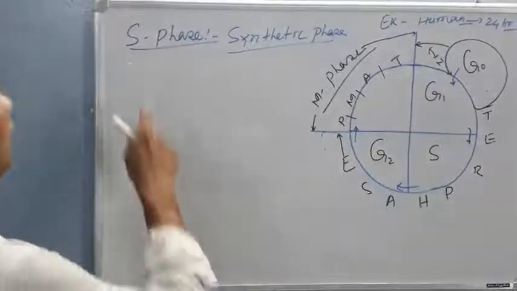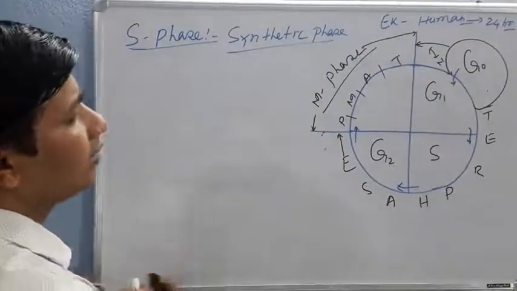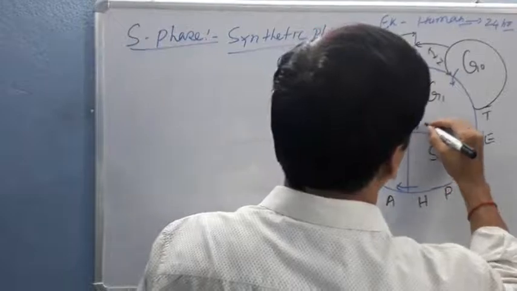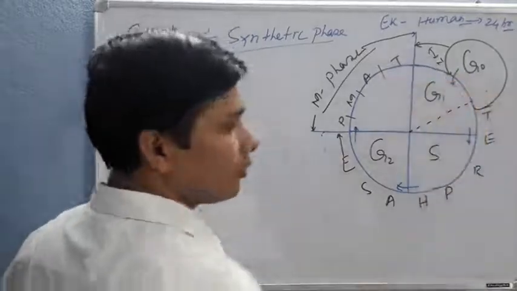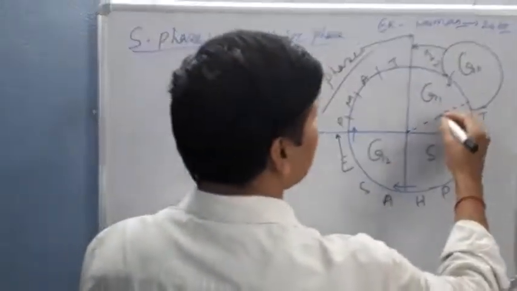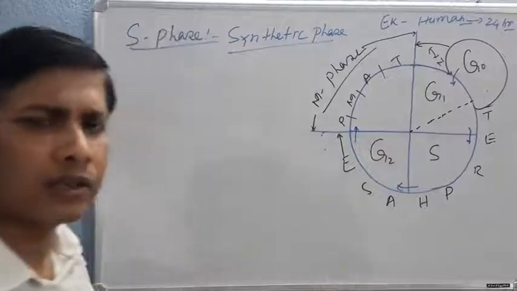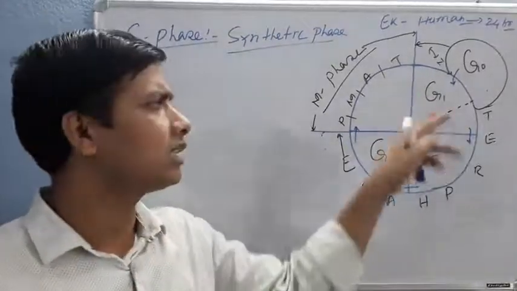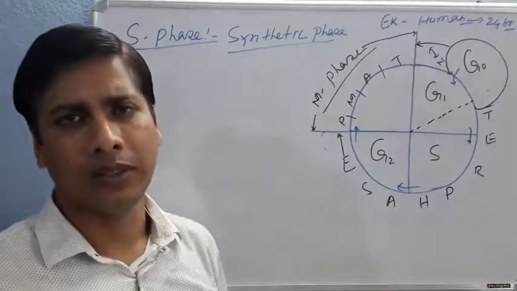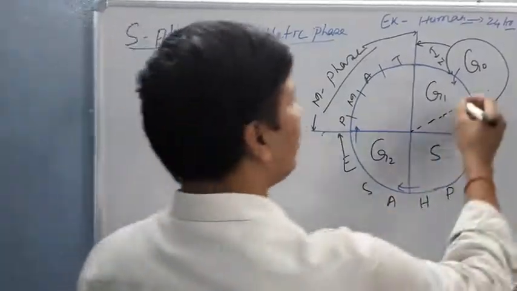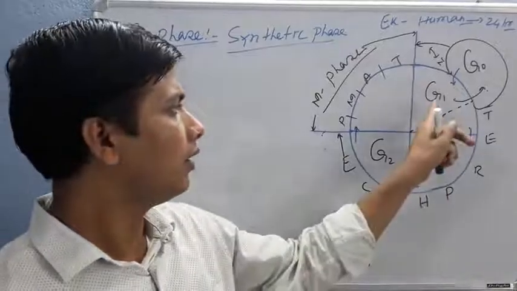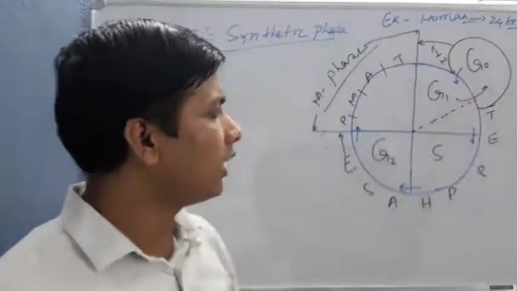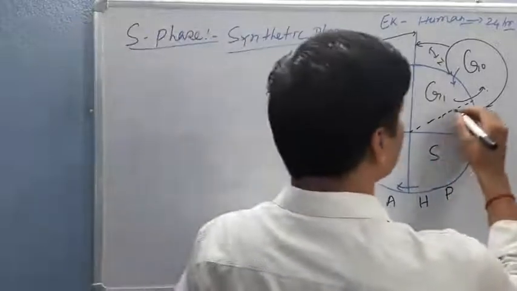One more thing before the S phase: once a cell plans for division in G1 phase, it continues the process of G1 phase, and suddenly an error occurs in the dividing cell. Thereafter that cell decides, no, I am not going to divide. At that condition, the cell will revert back into the G0 phase from G1 phase. This region is called a checkpoint.